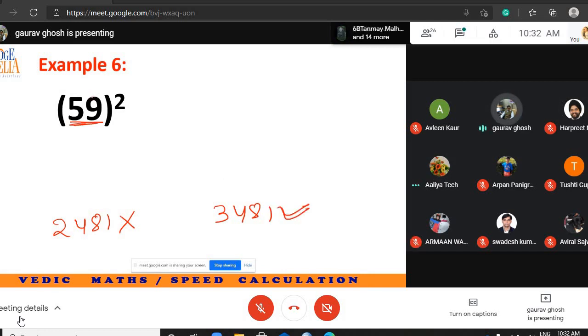59, you can do it manually, you can do it mentally without using pen and paper. From 59, you subtract 50, you will get plus 9. So plus 9, 9 square is 81, 25 plus 9 is 34. See how easy it is.